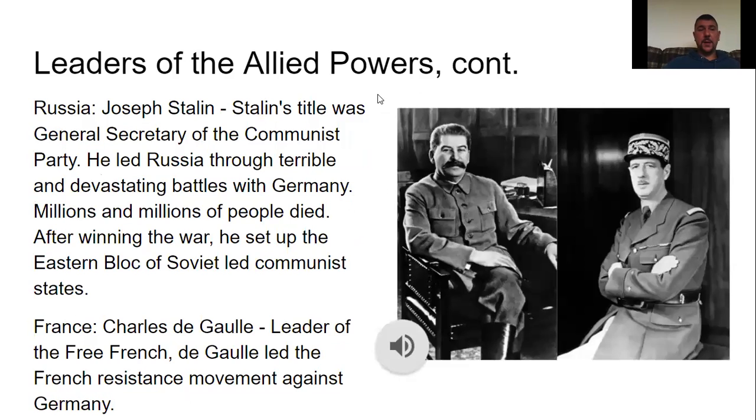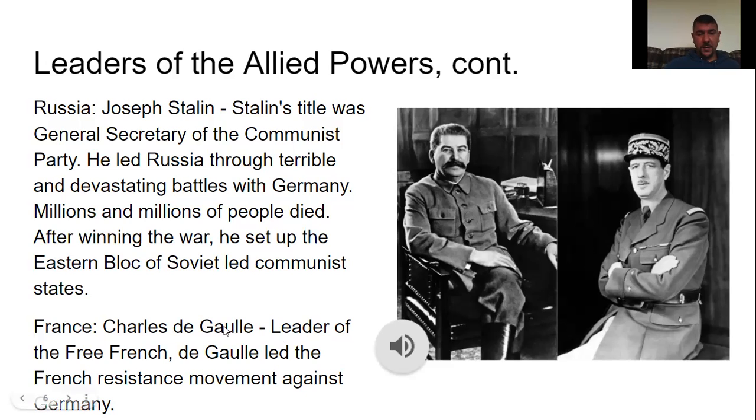All right, then you had Joseph Stalin here. This is Joseph Stalin here on the left. His title was General Secretary of the Communist Party, but he led Russia through terrible and devastating battles with Germany. Because, like I said, they were trying to be friends with Germany at first, but Germany attacked them in 1941, and they said, all right, well, we're going to switch to the Allied side. So after winning the war, he set up the Eastern Bloc of Soviet-led communist states, and we're going to talk more about him with the Cold War when we talk about it.